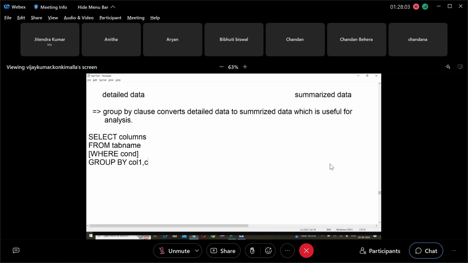You can also group based on multiple columns. Next, having condition. Next, order by column ascending or descending. So this is the syntax.